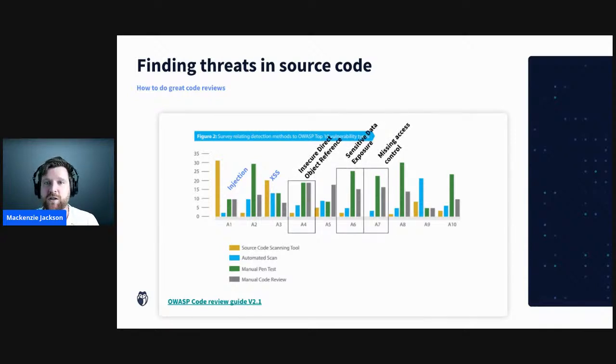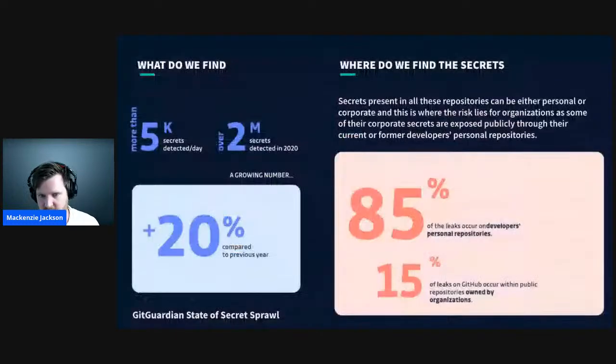These are the type of vulnerabilities that we're really looking for within our application using automated tools. But we can also see a lot of stuff that isn't picked up at all, or very uncommonly picked up through these automated tools. So sensitive data exposure, we've talked about this, missing access control, insecure direct object referencing. These are the things that we really need to look at in our code reviews. And as an attacker, these are the things that I'm really trying to find, because these have the highest probability that they've been missed by automated tools. So yeah, check out that code review guide.